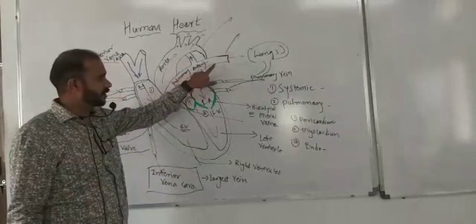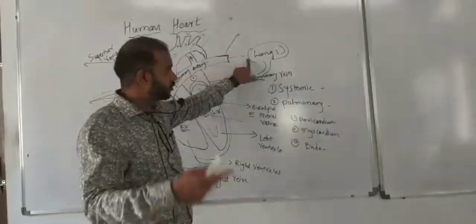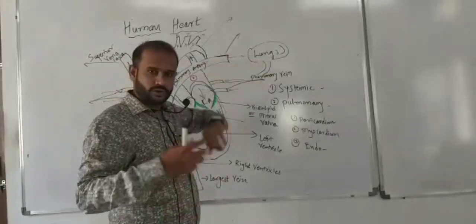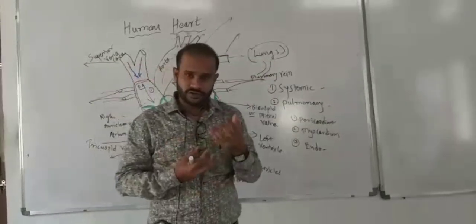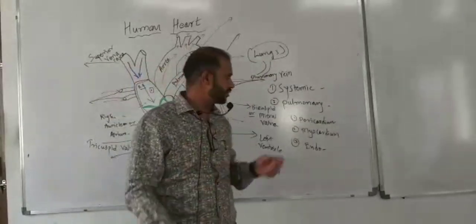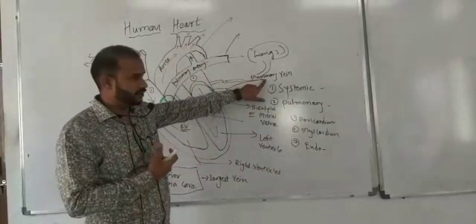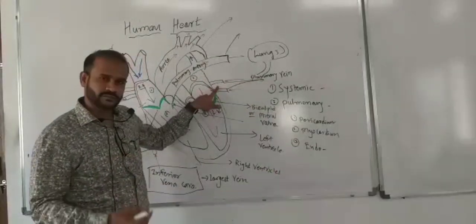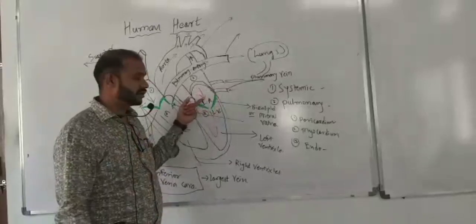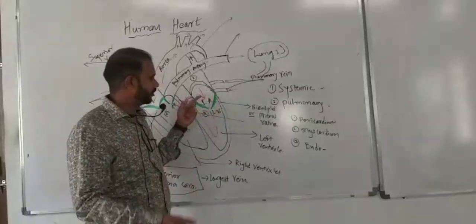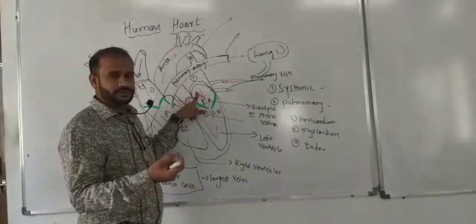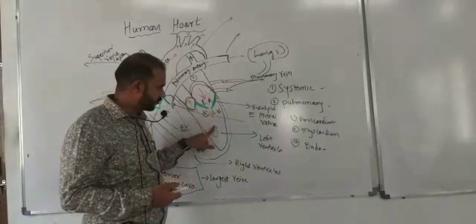Now, pulmonary artery carries deoxygenated blood to the lungs. What is going to happen in the lungs? Deoxygenated blood gets oxygenated, right? And which vein carries oxygenated blood to the heart again? Pulmonary vein carries oxygenated blood to the left auricle. Okay. Which valve is present between the left auricle and left ventricle?